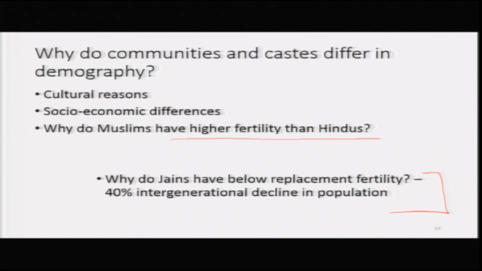If the present trends continue, there will be a decline in the population of Jains in the next generation, and in every generation there will be a 40% decline. Can we say that it is because of the Jain religion, or the religion propagated by Mahavir Swami, that they have lower fertility? No. The answer is their being the wealthiest community of India.